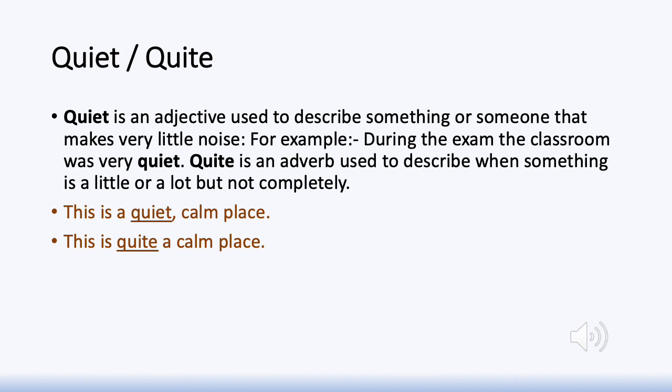It was quite an easy exam. Not fully easy, but on the easier side. It was quite easy. It was rather easy. This is quite a calm place. Whereas the other one is, this is a quiet, calm place. So that's the difference between quiet and quite.